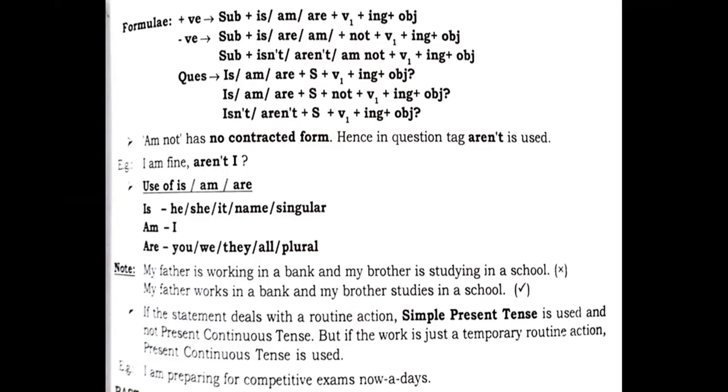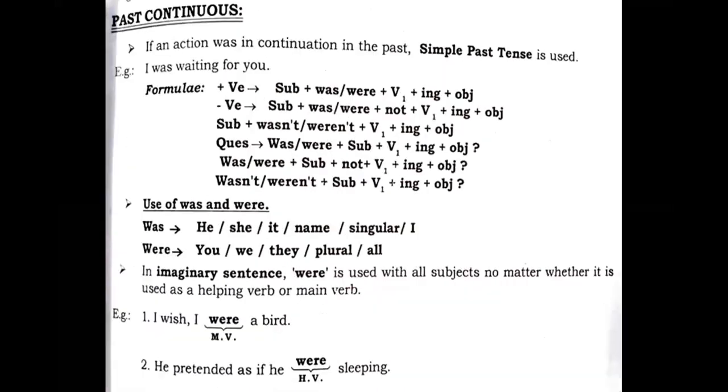But if the work is temporary, I told you, a temporary routine action, present continuous tense is used. You can use present continuous when your action is temporary. I am preparing for competitive exams nowadays. That is temporary, right? You are not going to prepare entirely or continuously on a regular basis. You will prepare for 1 hour, 2 hours, 3 hours, then you go and work on something else, right? So temporary actions can be used in continuous tense. The rest, if the routine is there, are used in the simple present tense, right?